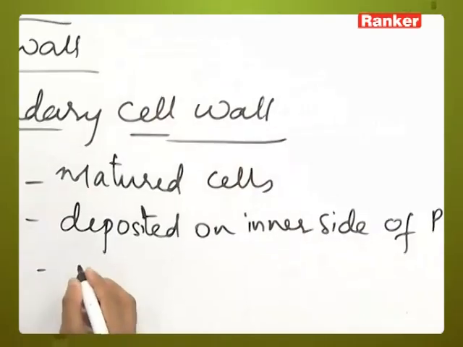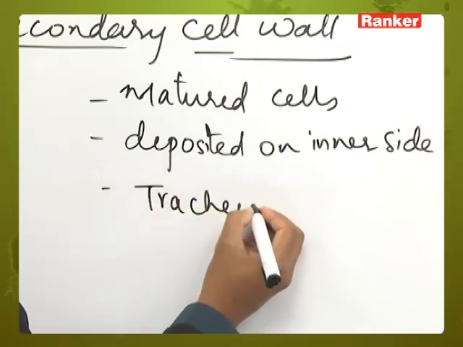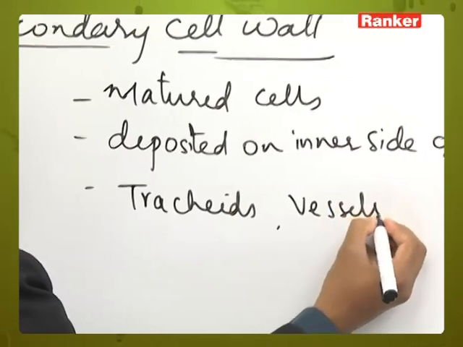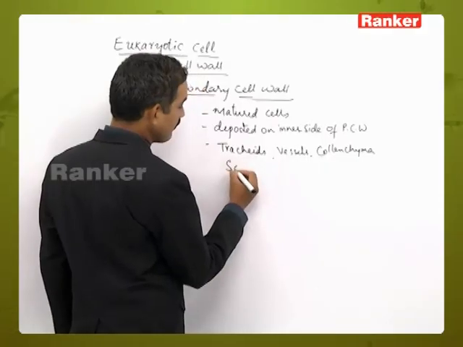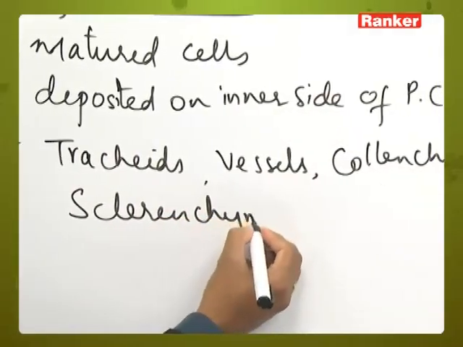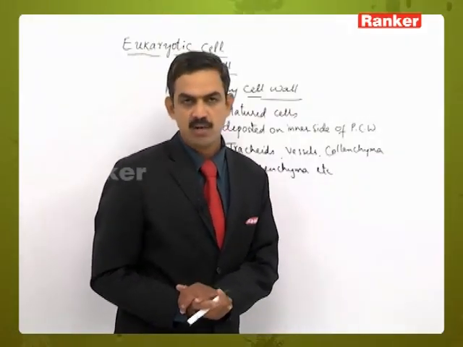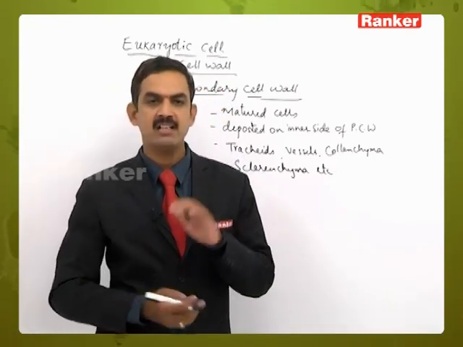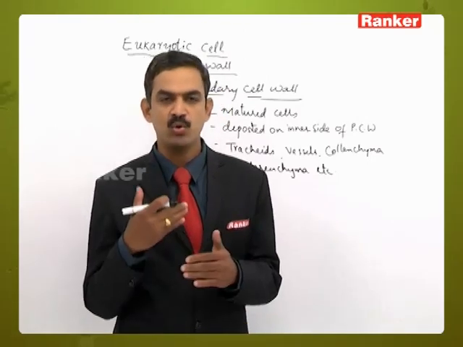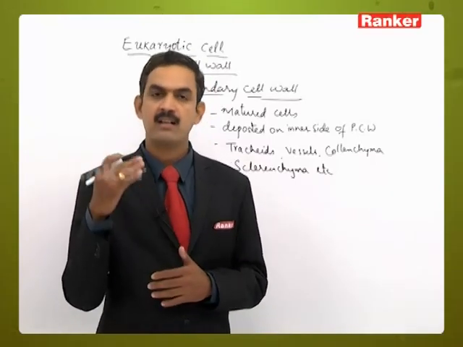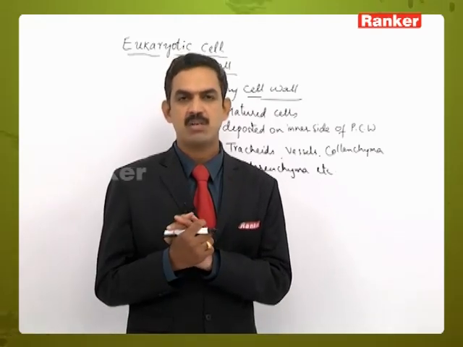Here the secondary cell wall is present in cells like tracheids, vessels, collenchyma, and sclerenchyma tissue. So in such types of cells we can see the presence of the secondary cell wall, and the secondary cell wall is present in matured living cells and also in dead matured cells. In both of them it is present. And when the new layers of the secondary cell wall are being deposited, the lumen size, the size of the protoplasmic content, is gradually decreased.